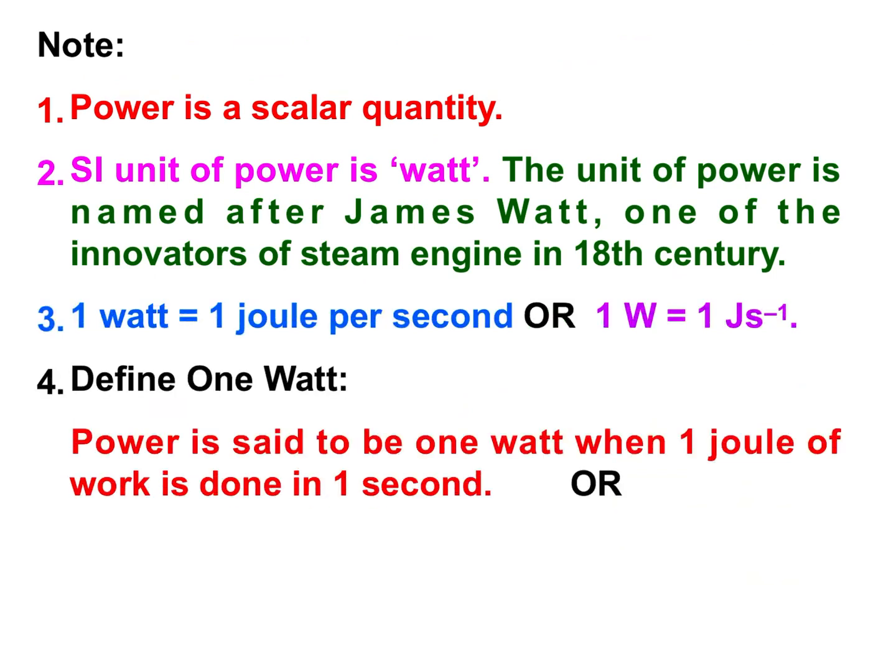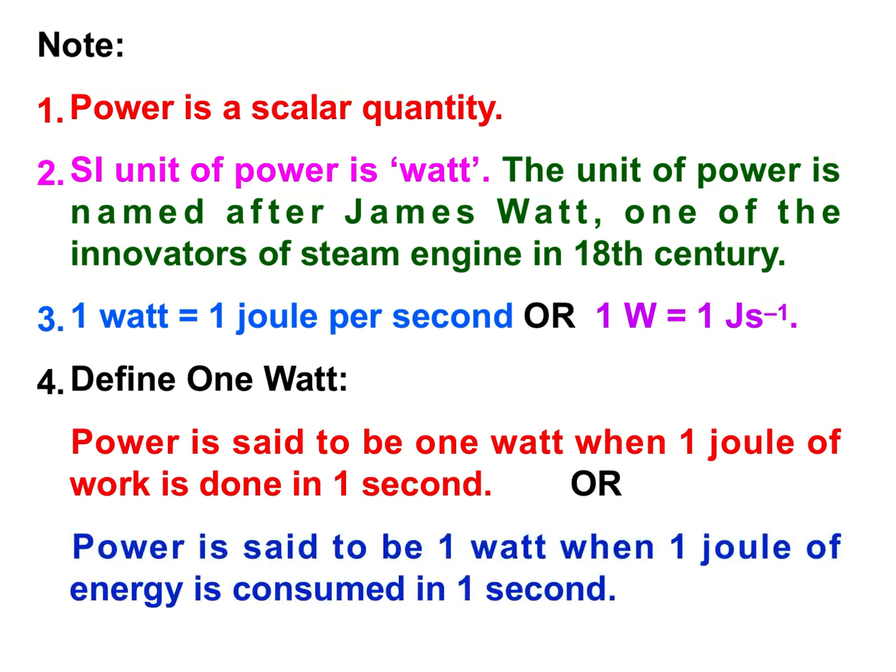Define 1 watt. Power is said to be 1 watt when 1 joule of work is done in 1 second. Or power may also be defined as power is said to be 1 watt when 1 joule of electrical energy is consumed in 1 second. Then power is said to be 1 watt.